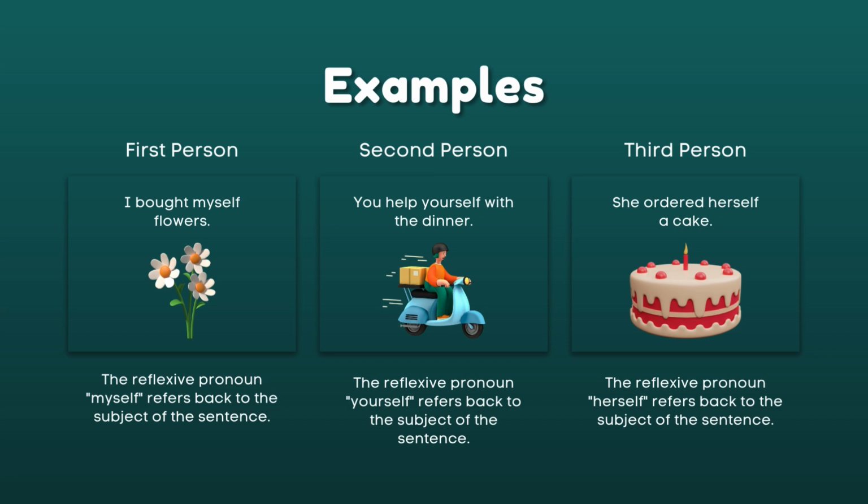Therefore, herself there is the reflection of the subject, and at the same time, the subject is receiving his or her own action. Just like the herself there. Herself is the receiver of the action of the subject of the pronoun she, and it refers back to the subject of the sentence. Okay.